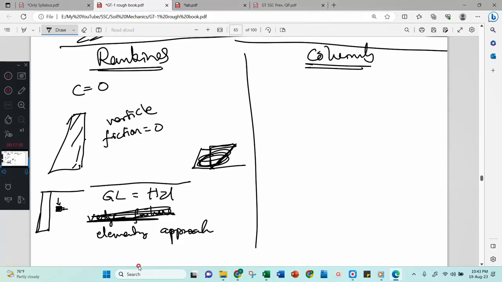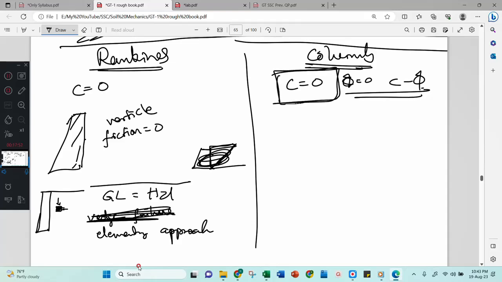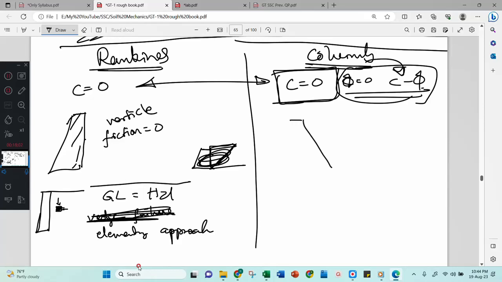Then Coulomb's theory on retaining walls will come. Coulomb says that not only C equal to 0, you can consider C equal to 0 soil, phi equal to 0 soil, and C-phi soil also. But he also concentrated more on C equal to 0. You can implement this technique here also. Just remember both are similar. Coulomb considered not only a vertical wall; you can give him an inclined retaining wall this way also, and he will deal with it.